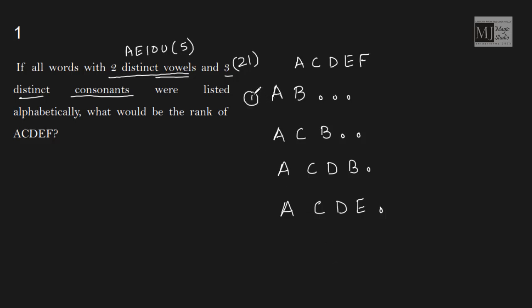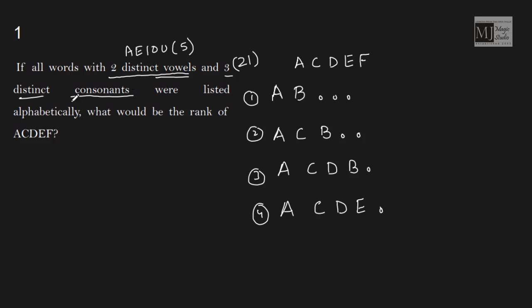That's it. And once we reach there, we will count it up and we will get the rank of the word A, C, D, E, F. Let's begin one by one. It's A, C, D, E, F. That's why I first chose A, B: the number of words which start with A, B.